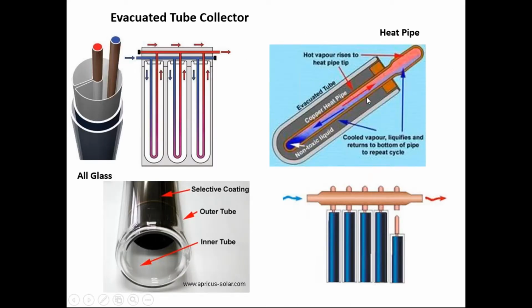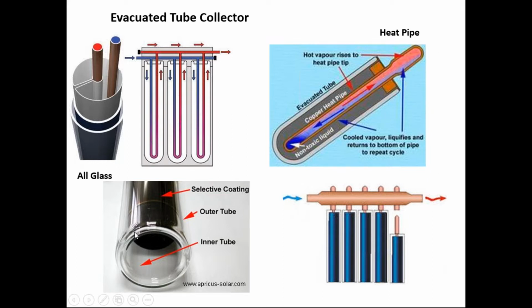There are various types of tubes which are used in these collectors. In some tubes there is a copper pipe, the inlet of cold water, and the water gets heated, and this hot water is collected in this header pipe. This type of tube is based on a heat pipe arrangement. So there is a heat pipe inside these tubes, and there is some liquid which vaporizes at very low temperature. Once it is vaporized, the vapors go upwards and the heat is transferred to the water which is flowing in the header pipe. Then again it gets condensed and comes down. So the circulation keeps on going.